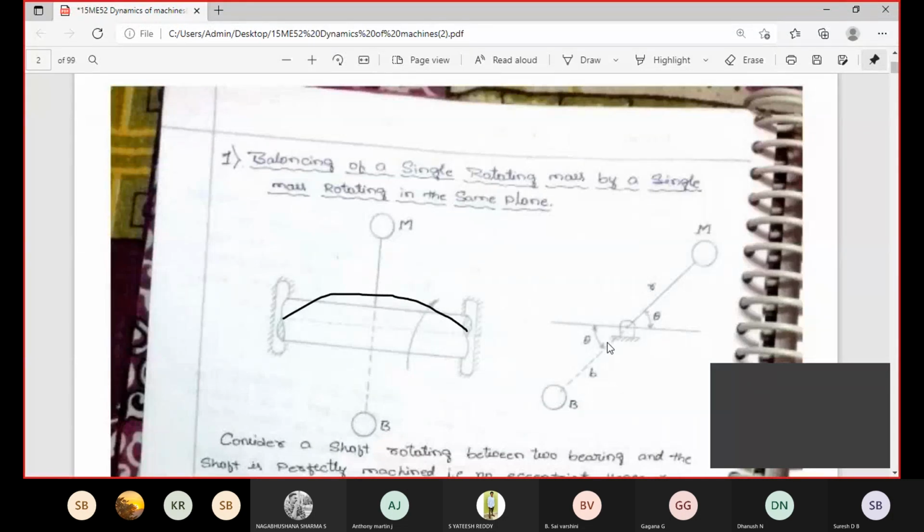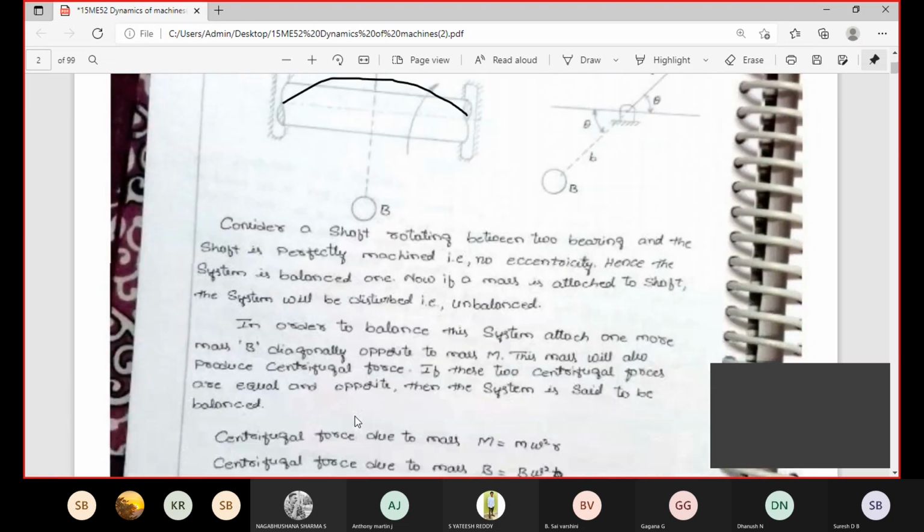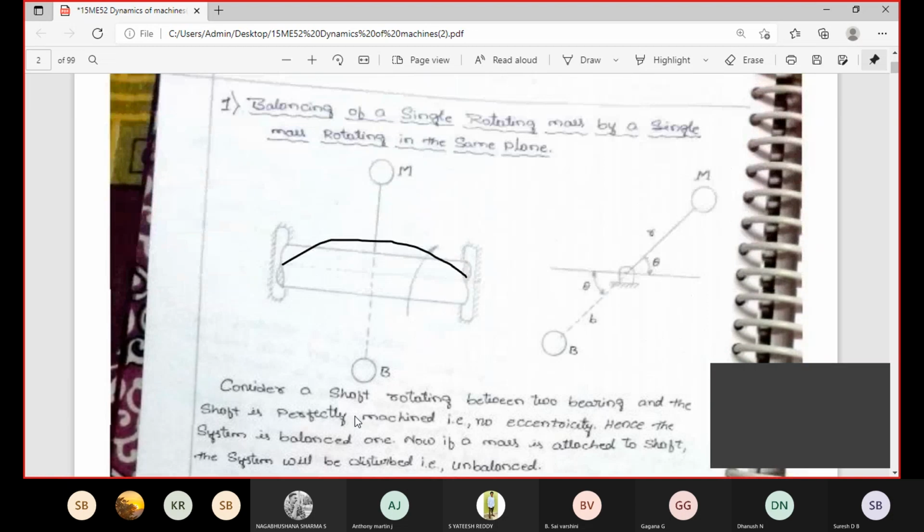180 plus 45, how much? Here also the same 45 degree: 45 plus 180 degree. Here 45, this one also 45. Then only the system is going to be balanced. When the balancing mass is attached at 60 or 70 degree, in that time the system is not properly balanced. This one rotates in one direction, this mass rotates in some other direction. In that time the system is imbalanced. Like that you can attach the masses.